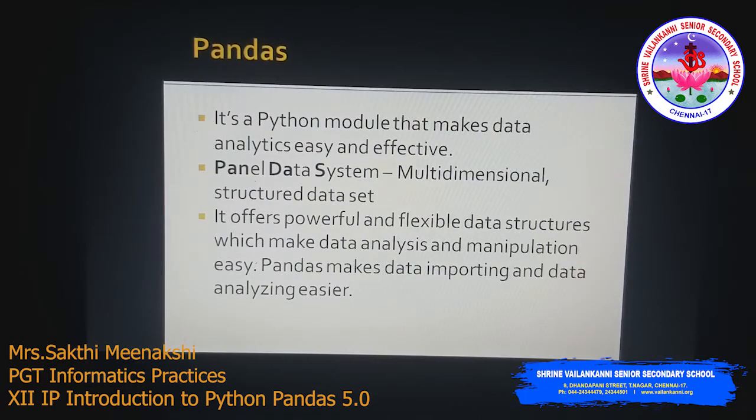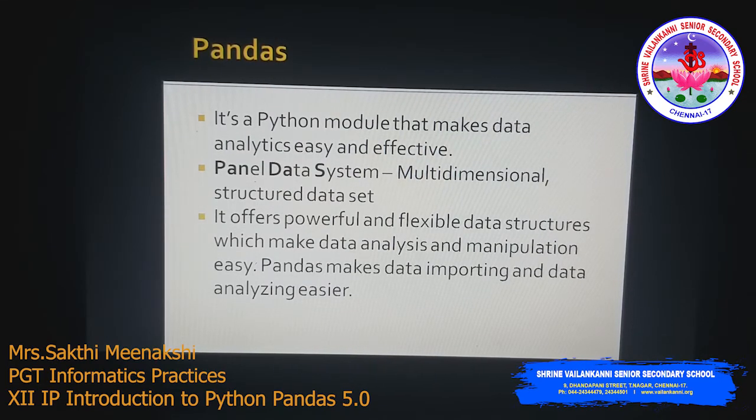Next one we have pandas. This is a Python module. Like we know NumPy and Matplotlib, we have a module called pandas. This module makes data analytics easy and very effective. Pandas stands for panel data system. This is the quantitative term for a multidimensional structured data set.